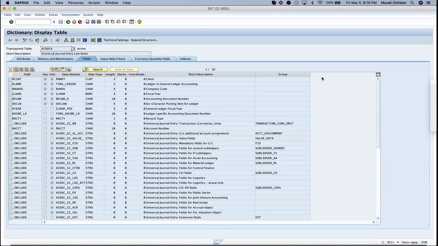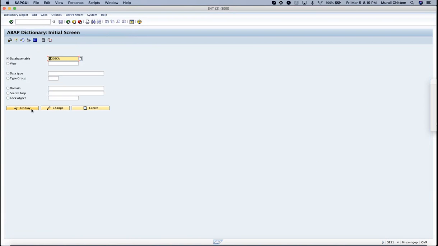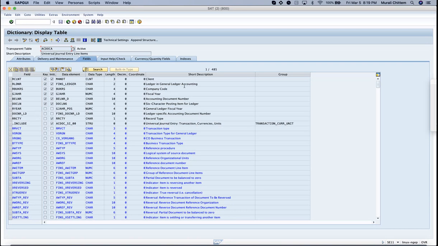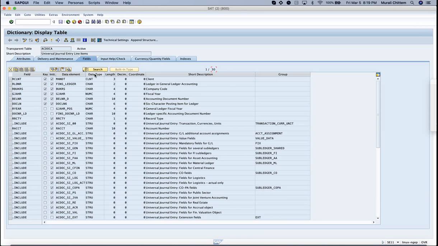So here you can see the ACDOCA table. Let me go back again and execute it again. If you see here, it is showing 485 fields. Earlier I said 350 plus. It is changing. The reason is many people will add their own characteristics, and whatever they add will be appended to the ACDOCA table. Let me collapse this.